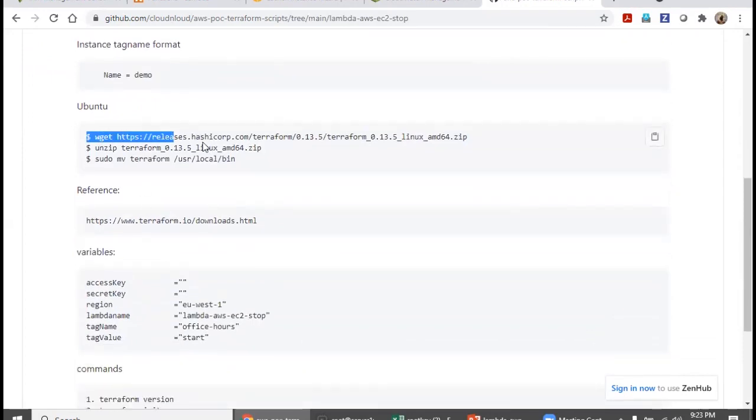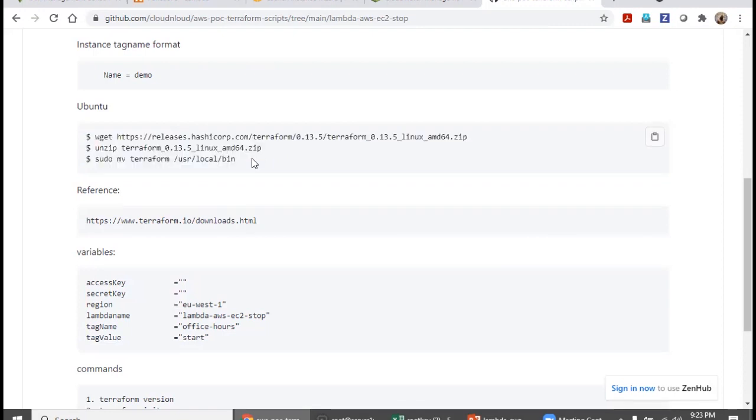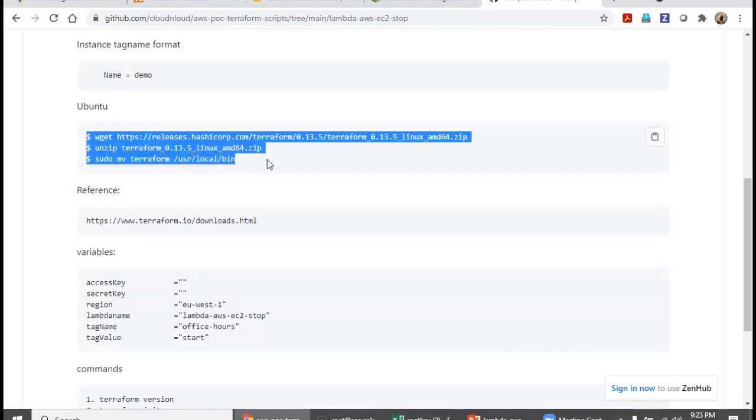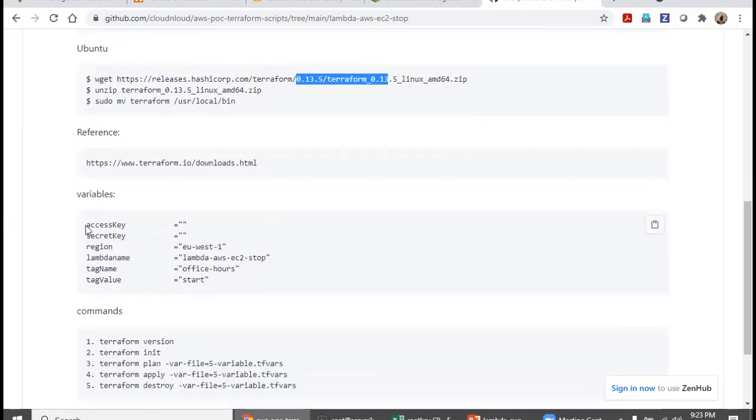To stop EC2 instances, make sure you have one Linux machine, and in that Linux machine Terraform has been installed. If you don't have a Terraform machine, take one Linux machine and use this. Maybe this version is lower; you can go with a higher, latest version, but we need one Terraform machine to do this. There is a file called variables. In that file, we need to give the access key ID, secret access key, what region you want, what Lambda name you want to configure, and the tag name.